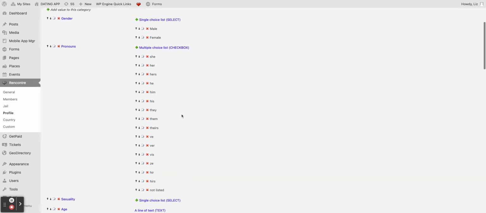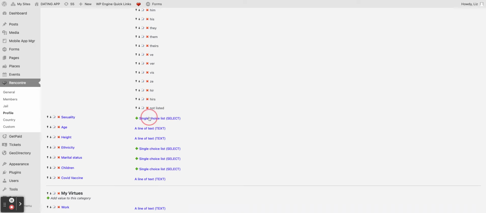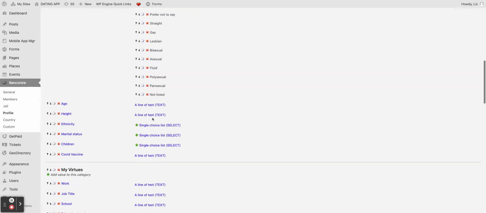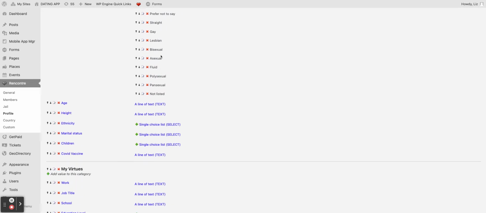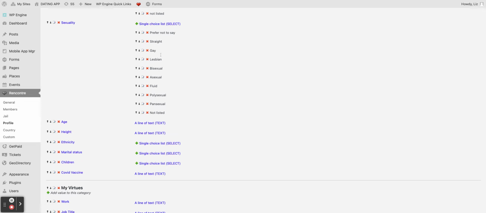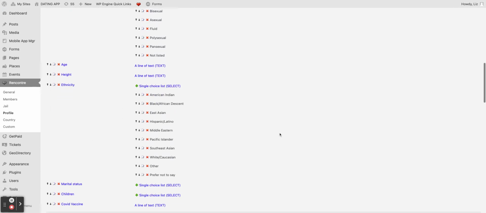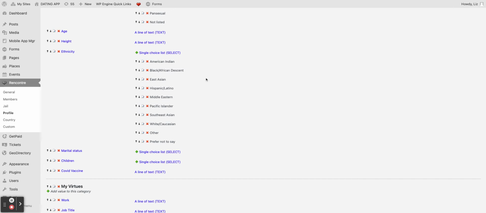So I just copied that. Sexuality, I picked those choices up from Hinge, although they have a lot more. I just didn't add that in. Age, height, ethnicity, I also copied that from Hinge. We've got marital status, children, and then COVID.